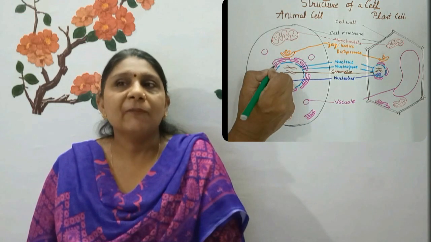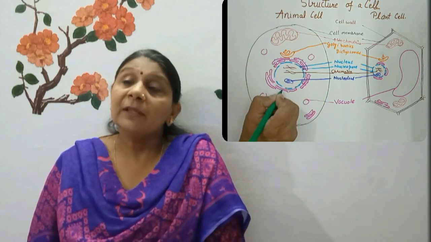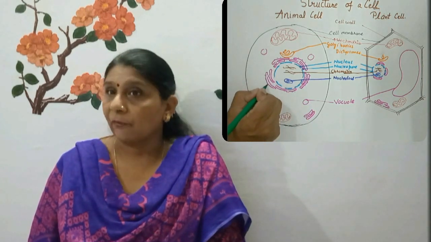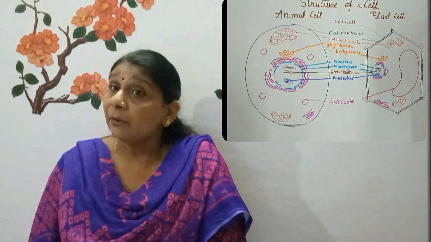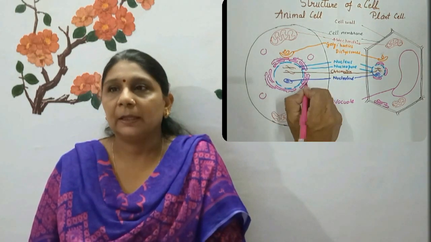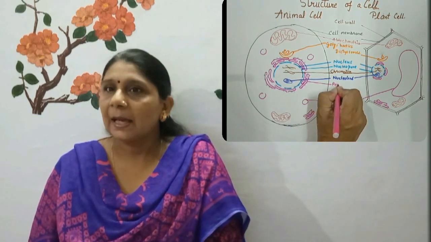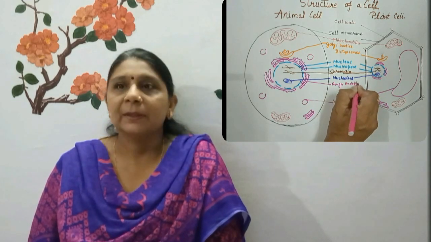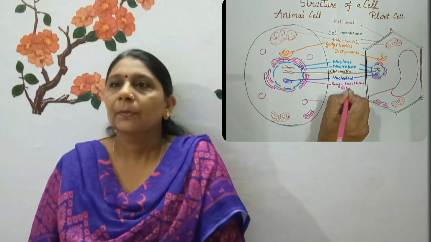Now what is rough endoplasmic reticulum? It is lined with ribosomes and hence looks rough. It plays a key role in synthesis of protein, as ribosomes, which make protein in the cells, are attached to it. The surface appears rough, that is why it is known as rough endoplasmic reticulum.